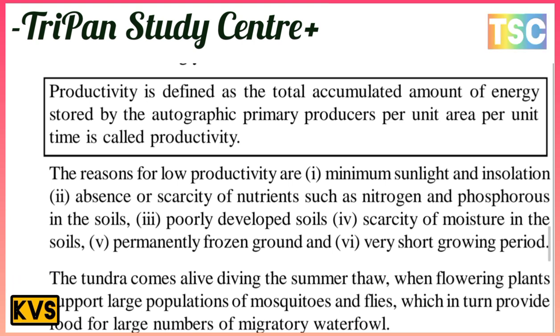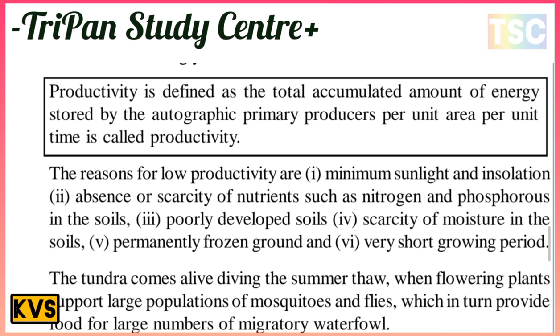The reasons for the low productivity are minimum sunlight and insolation, and scarcity of nutrients such as nitrogen and phosphorus in the soil. There is also poorly developed soil, scarcity of moisture in the soil, permanently frozen ground and a very short growing period.